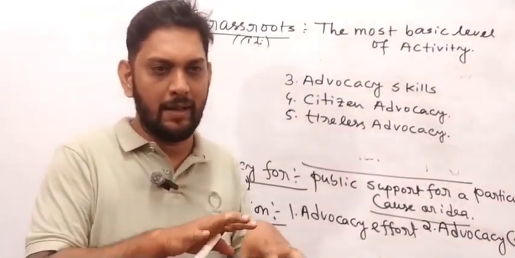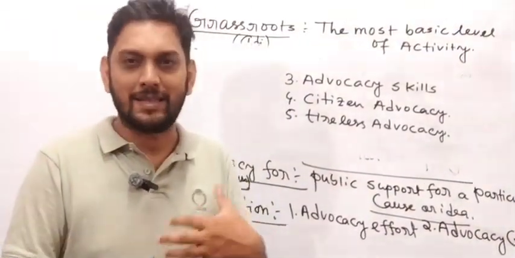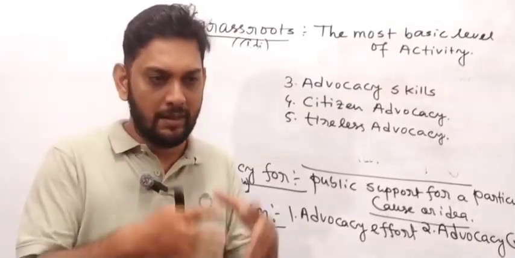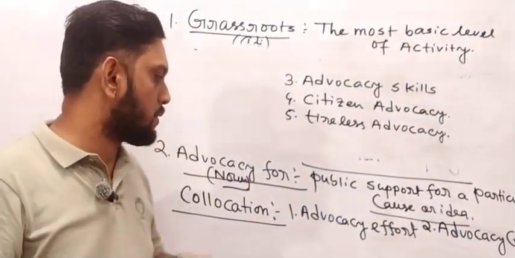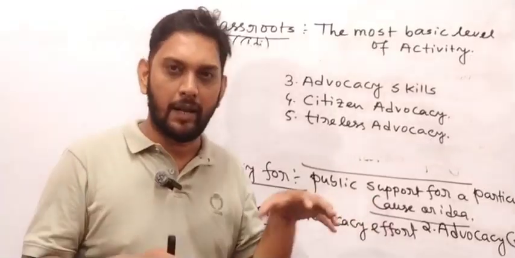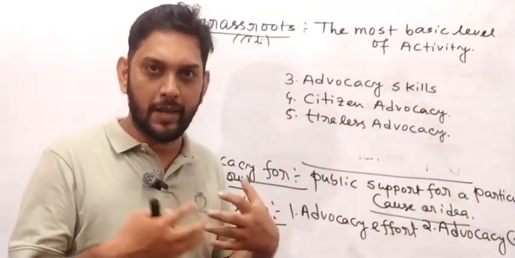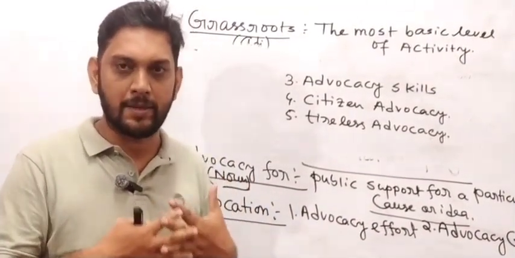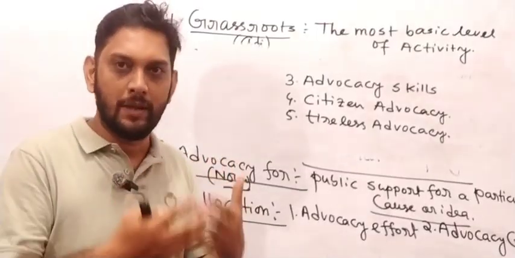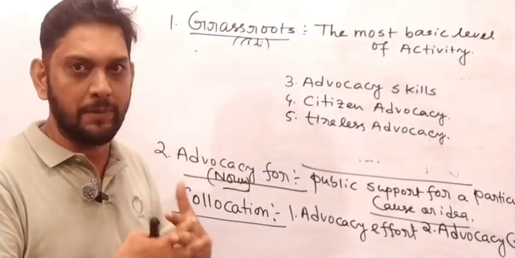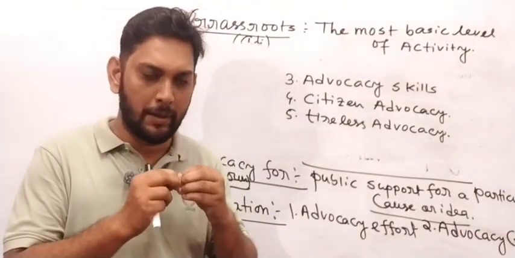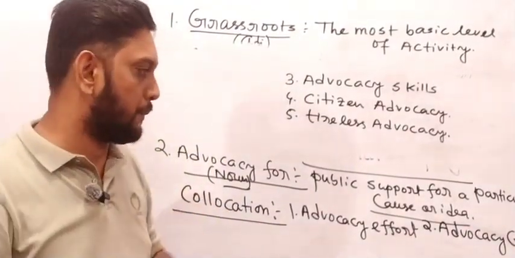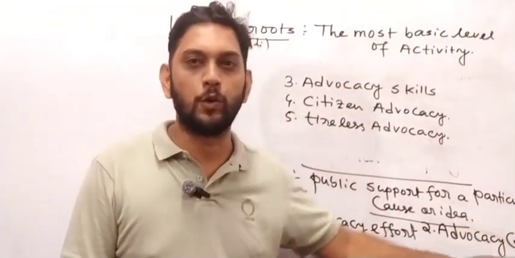Unless it is implemented in reality, nothing is going to work. So an advocacy effort has been done by some people, that women should be respected and given all the importance. That would be very important. Second one is an advocacy group.